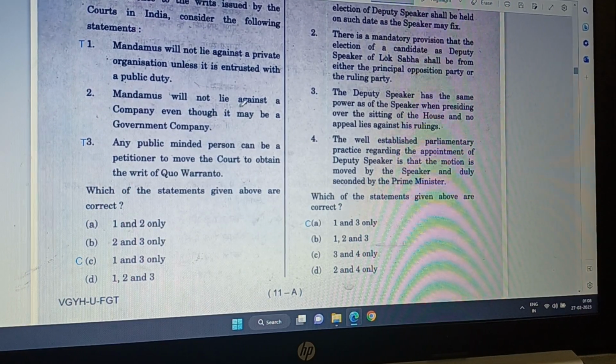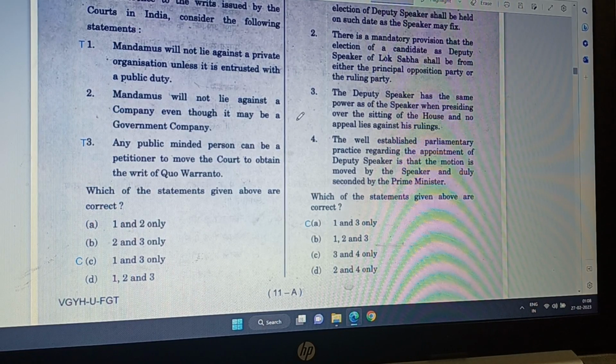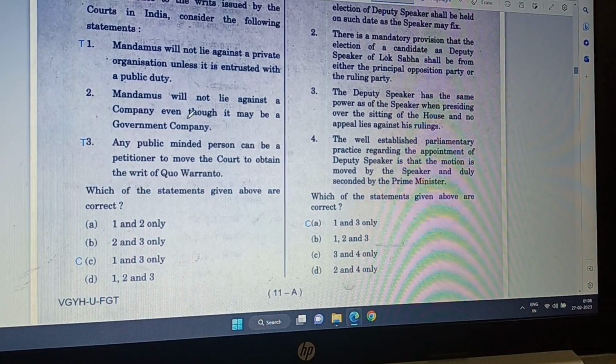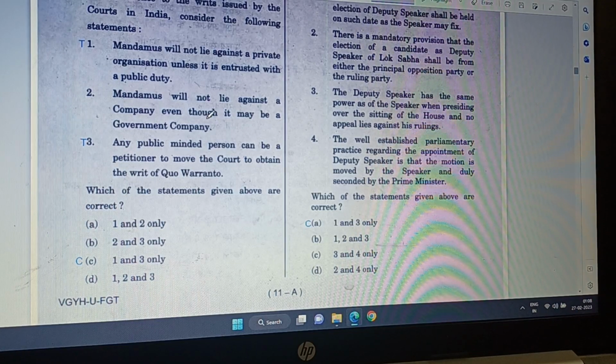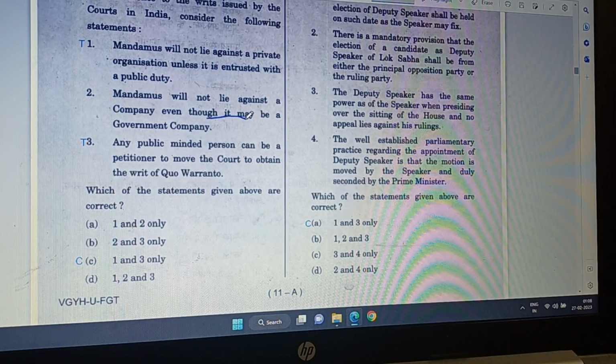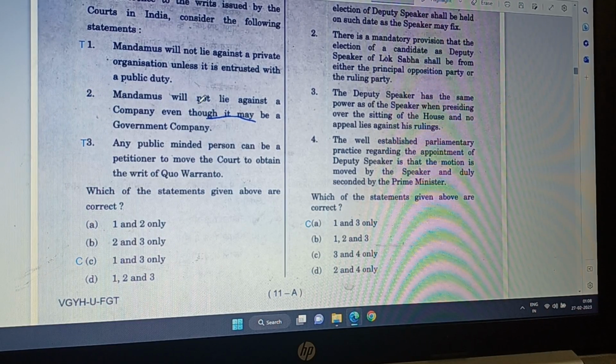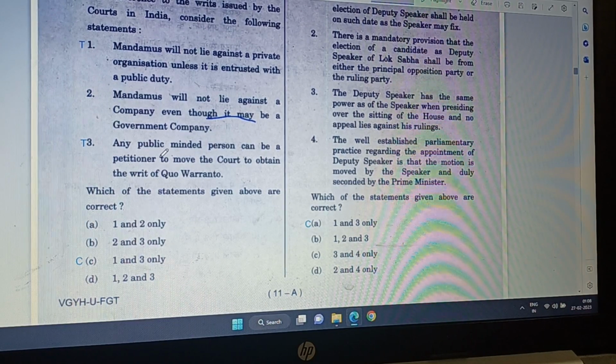Mandamus will not lie against a company even though it may be a government company. Well, if it is a government company, then it will apply. So if it is a government company, then mandamus will lie against it. So 2 is not wrong, correct.